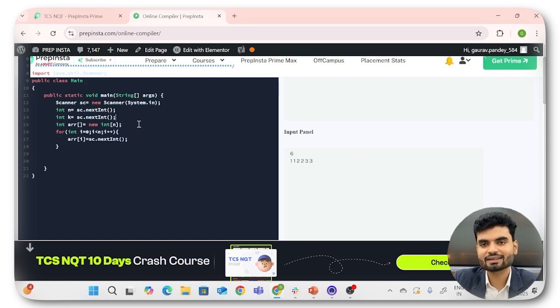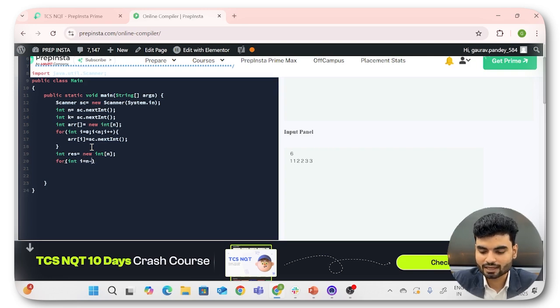Now what will we do? We will take the array value we have already taken, and what we are planning is that we will create one new array. So let's say result, you have the new array, new int, and here we are creating an n-size array, the resultant array. So we'll insert with int i starting from n minus k.